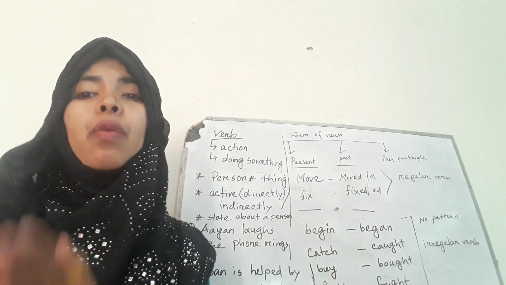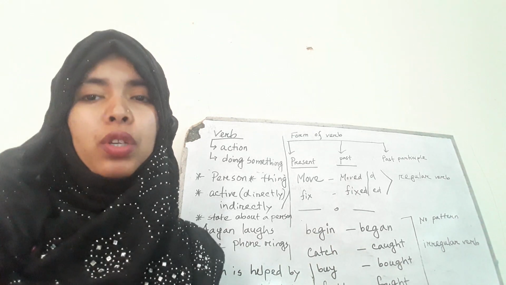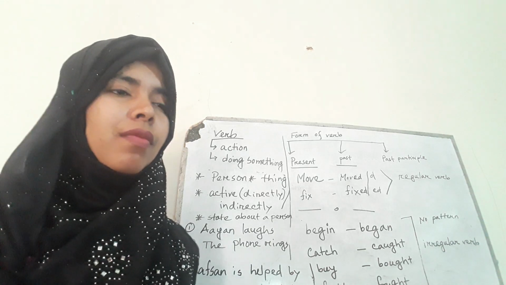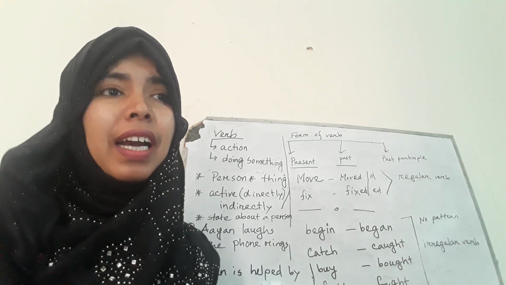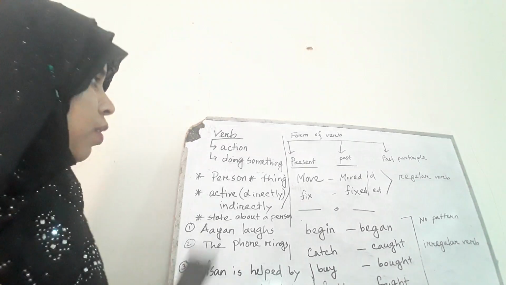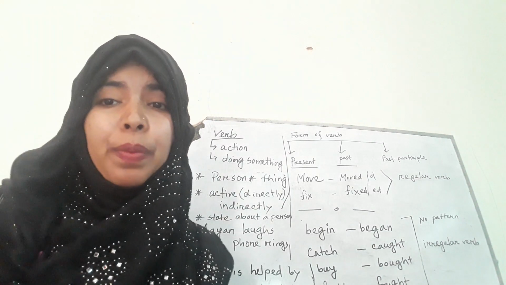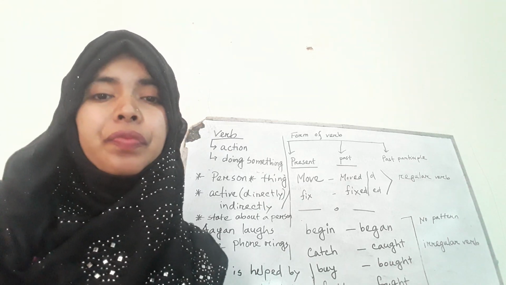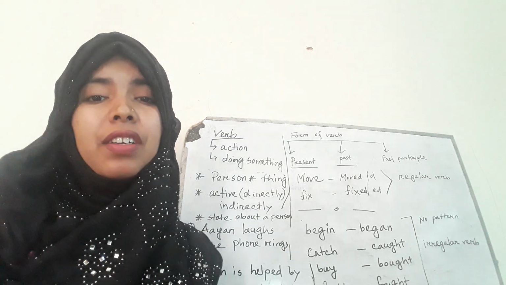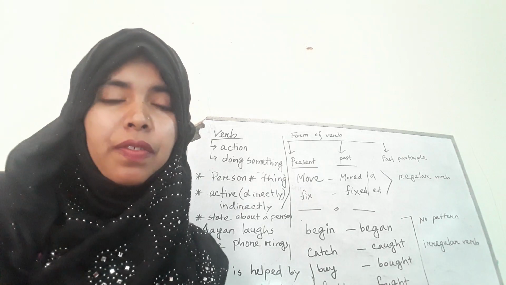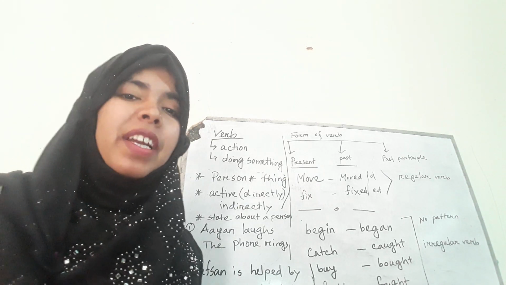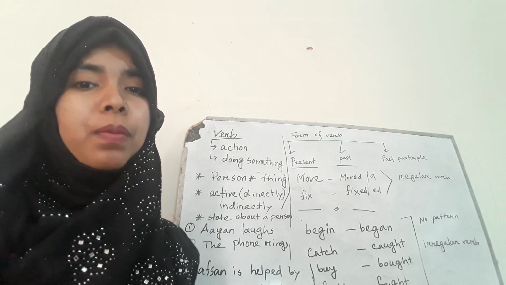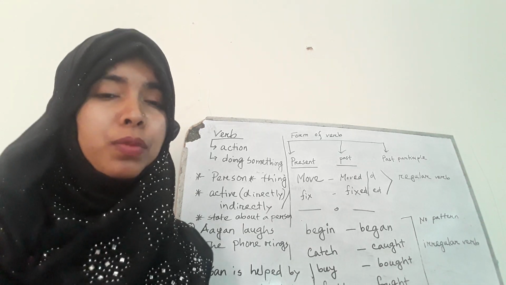Now we are going to our next part which is very important and included in our syllabus. Fine. Here we see regular verb. Fine. Good. Open page number 40. The book is Grammar. Here we see regular verb and irregular verb. To understand regular verb and irregular verb, we need to know the forms of verb. So do you know what the forms of verb are?